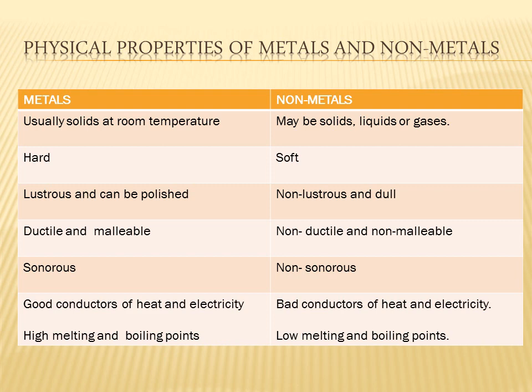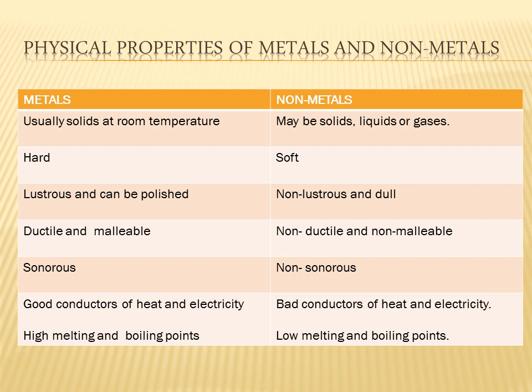This is the property by which we use metals for making cooking utensils. Cooking utensils are made up of metals. We are using aluminium vessels, copper vessels, iron vessels, pressure cookers, etc. A pressure cooker is made up of aluminium. Why do we use these cooking utensils made up of metals? Because they can pass heat.